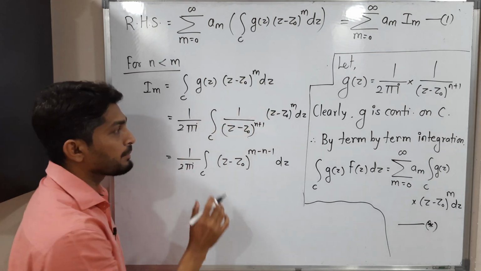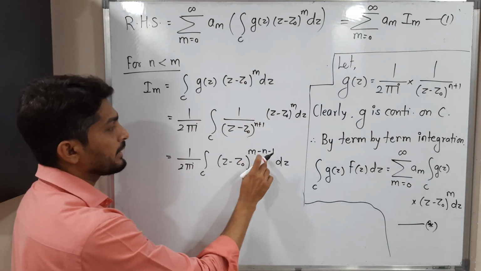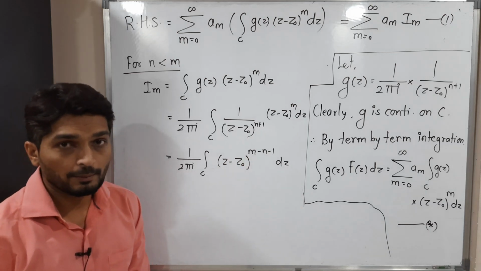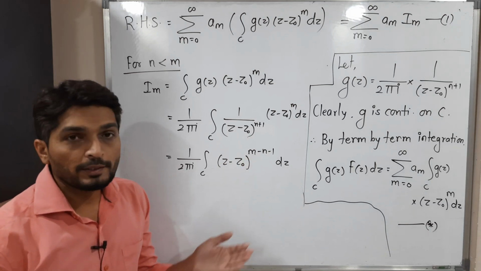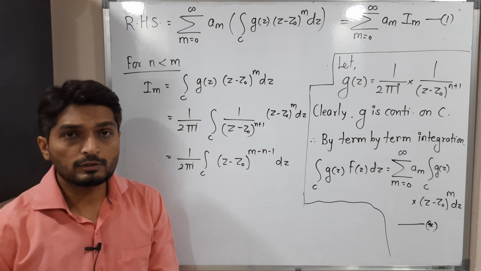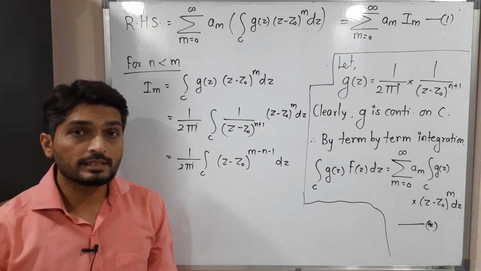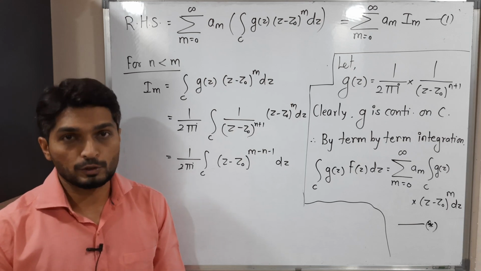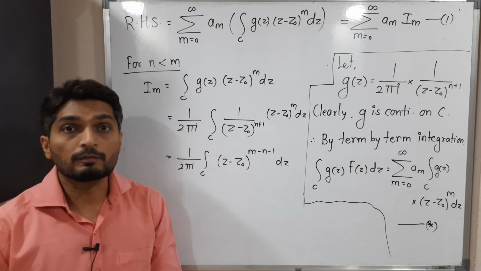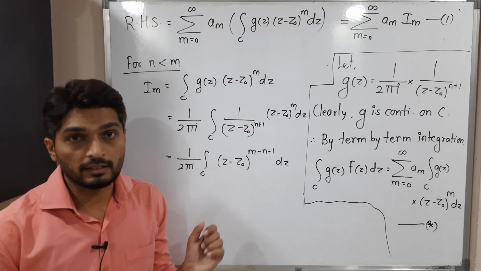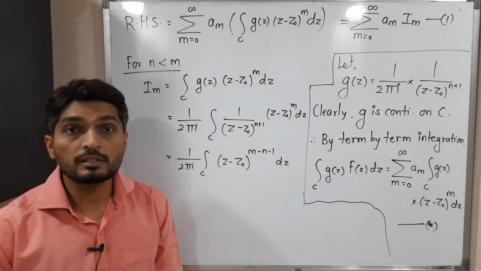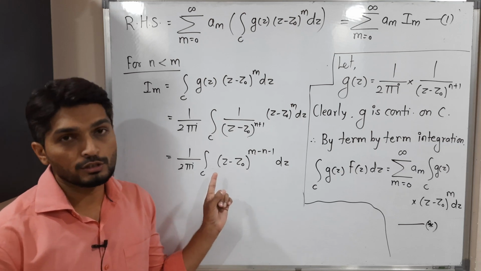Since I have shifted this bracket to the numerator, the sign became changed, and the base is the same, so we can write it in this way also, right? But now the denominator is 1, so there are no chances that the denominator will be 0. So definitely it is an analytic function. And if the function is completely analytic, then we can go for Cauchy's theorem. And Cauchy's theorem says the value of this integration is 0.